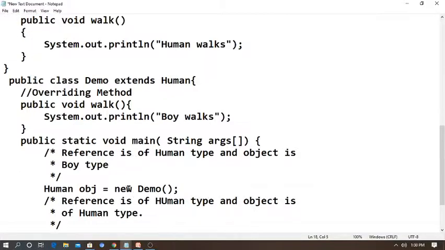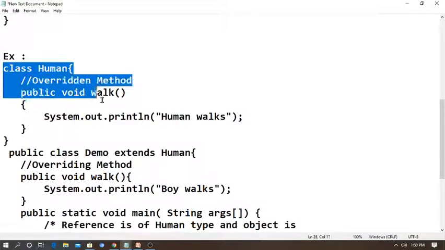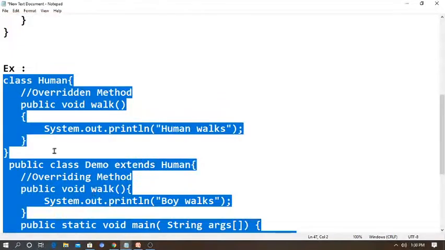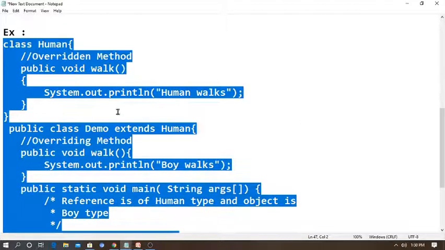So here I have a program. I am writing a program called class human with an overridden method. Just now I told you dynamic binding means you have to remember method overriding. I am writing public void walk, then SOP "human walks". Then I am going to extend the class, where I am applying the public keyword for my compilation. So class demo extends human. I am going to extend the base class with the class demo and override the method.